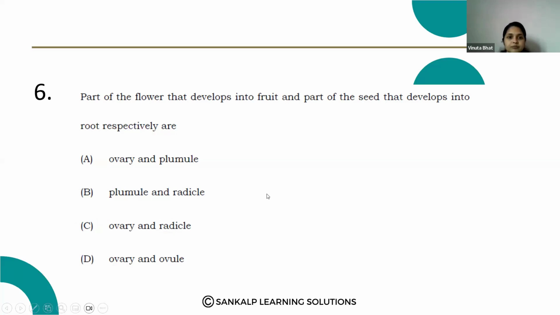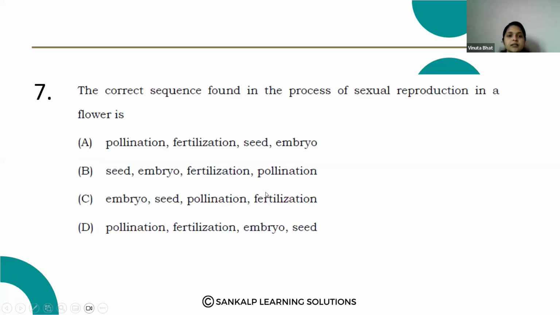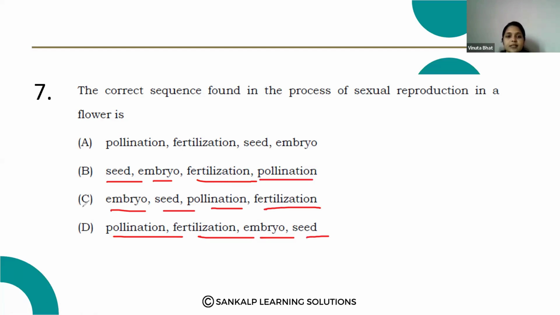Next question. The correct sequence found in the process of sexual reproduction in a flower is: option A, pollination, fertilization, seed, embryo. Option B, seed, embryo, fertilization, pollination. Option C, embryo, seed, pollination, fertilization. Option D, pollination, fertilization, embryo, seed.